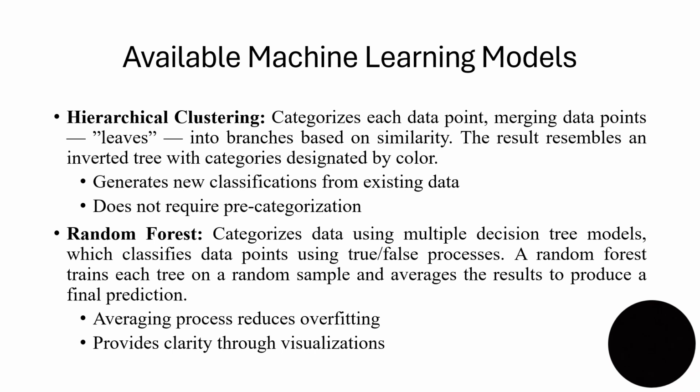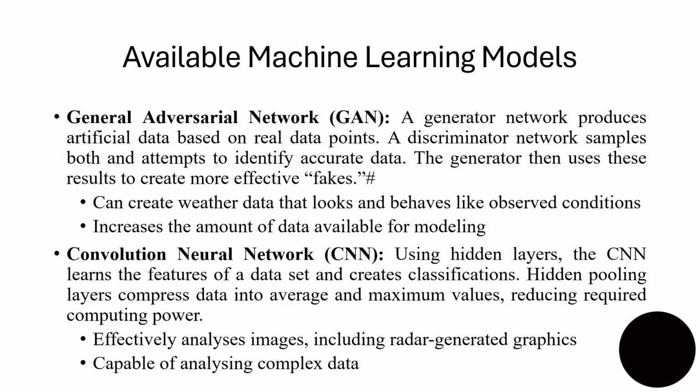The second machine learning model that we can use is a random forest. A random forest categorizes data using multiple decision tree models, which classifies data points using true and false processes. A random forest trains each tree on a random sample and averages the results to produce a final prediction. The benefits of this is that averaging processes reduces overfitting, and the second benefit is that it provides clarity through visualizations.